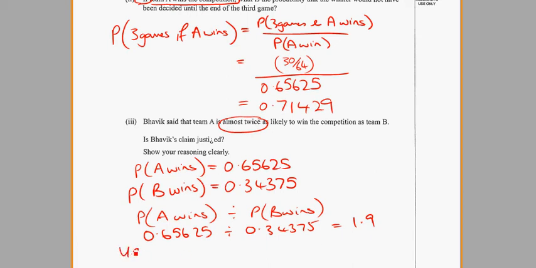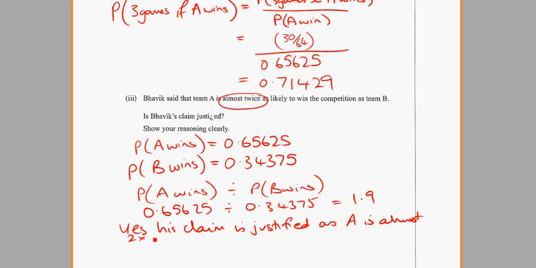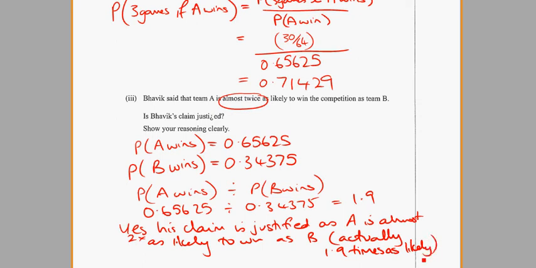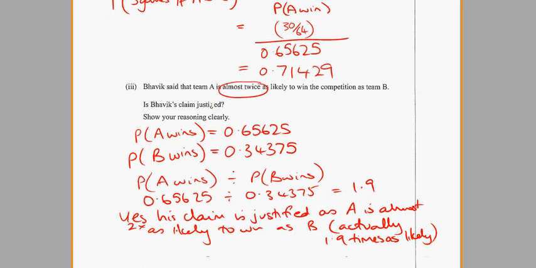So we'd need to write yes, his claim is justified, as A is almost 2 times as likely to win as B. And in brackets we'll put actually 1.9 times as likely. Right, next question.